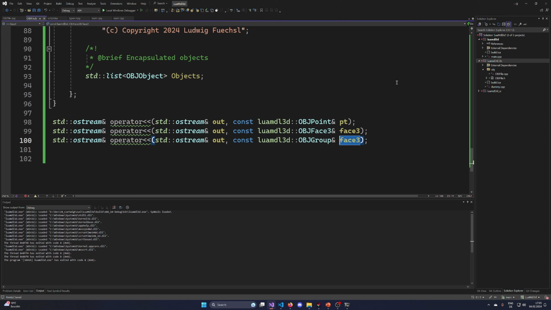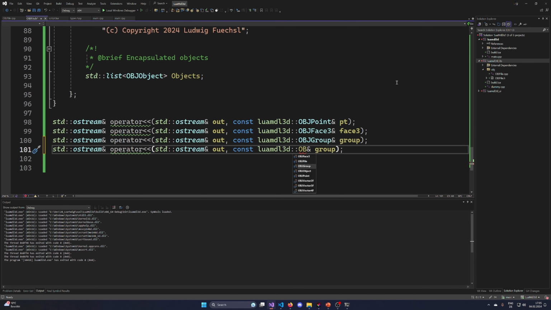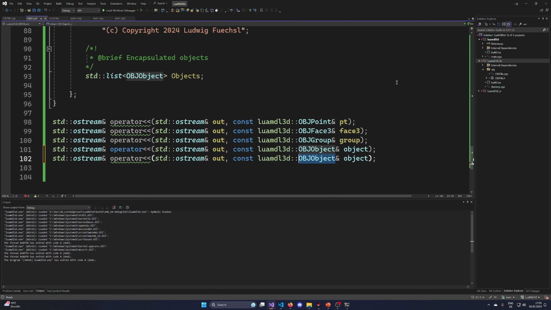Then we have the group, which I'm going to call group, that I want to be streaming out. Then the object that we want to stream out. Yeah, the vectors in general should be a thing that we should be concerned about. Yeah, we are concerned about them.